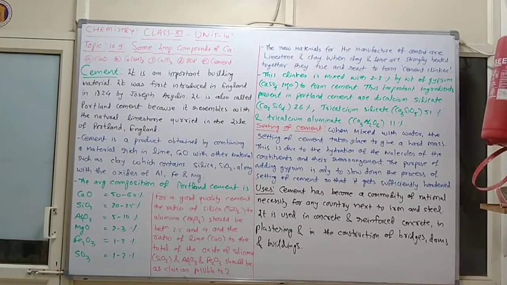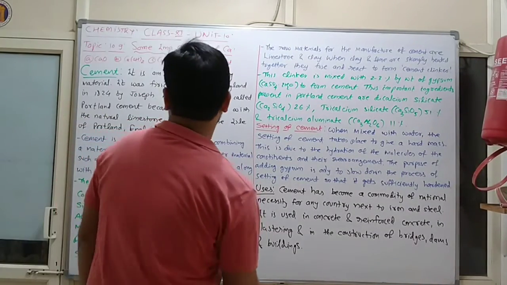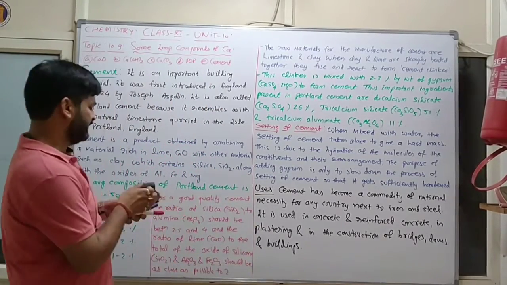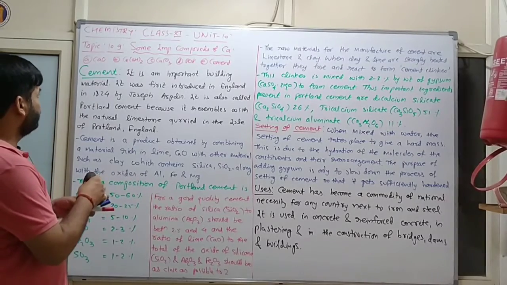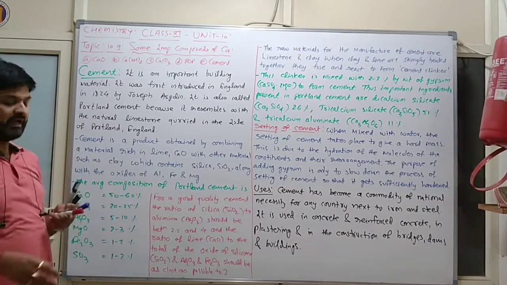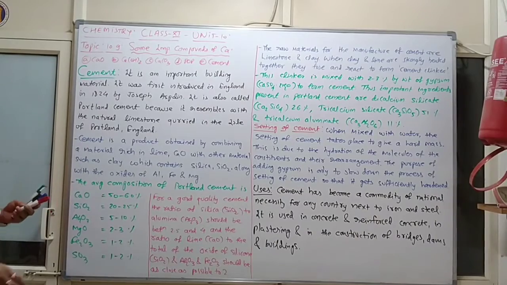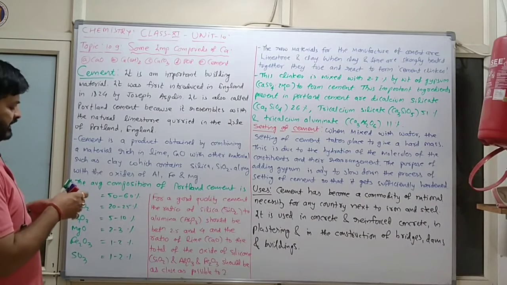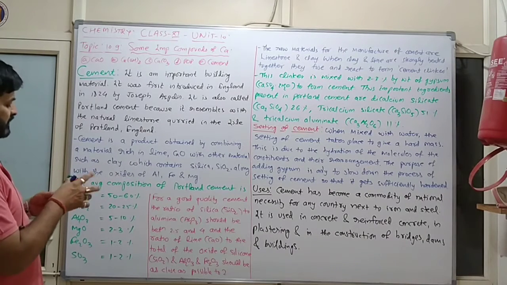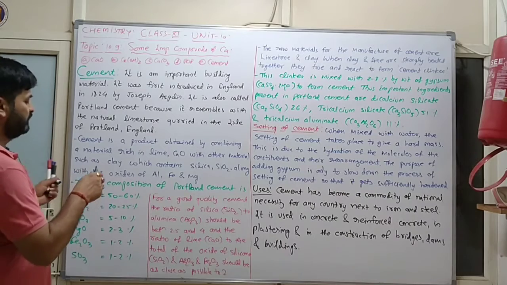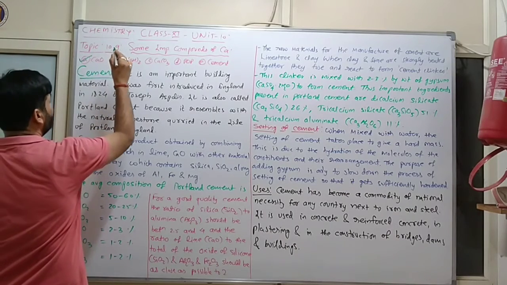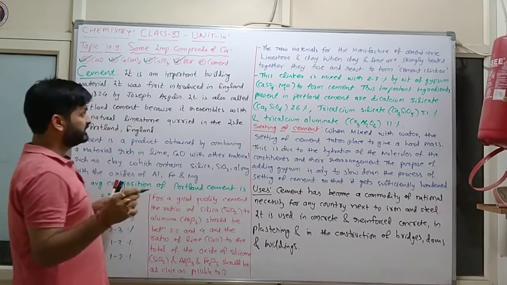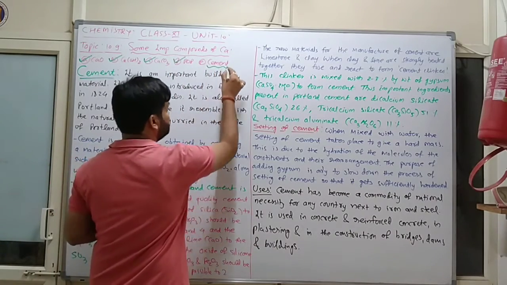Now, in chapter number 10, topic 10.9, some important compounds of calcium. Here there are 5 different compounds. Number 1 is calcium oxide, number 2 is calcium hydroxide, then calcium carbonate, plaster of Paris, and after that cement. We have already completed calcium oxide, lime water, calcium carbonate and plaster of Paris. Now the last one is cement.